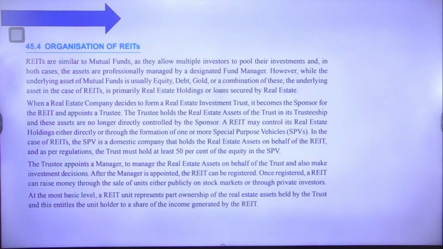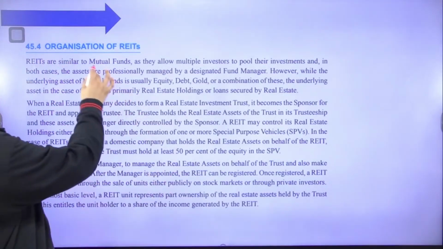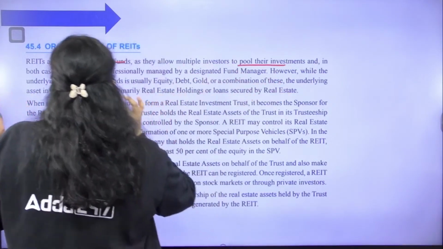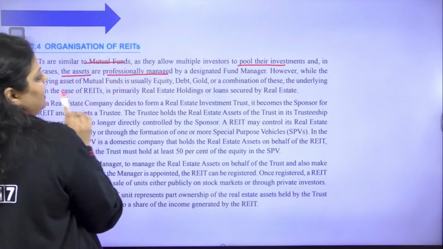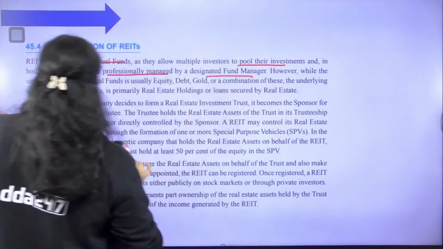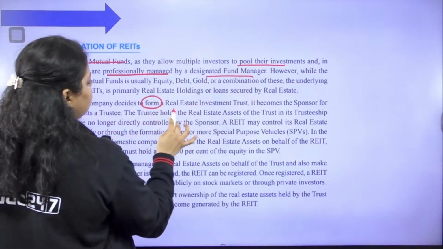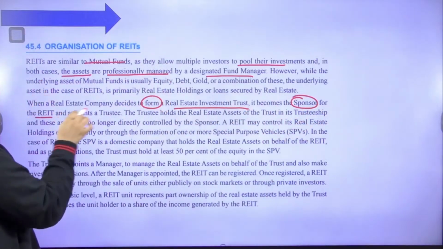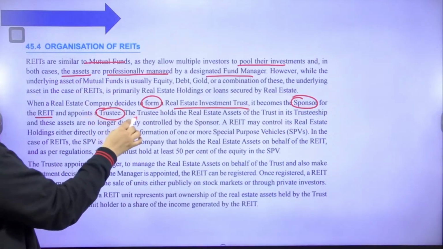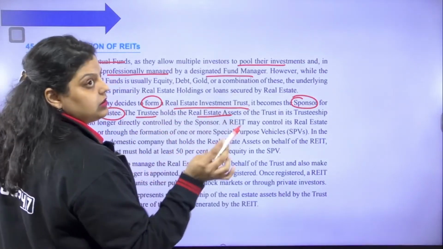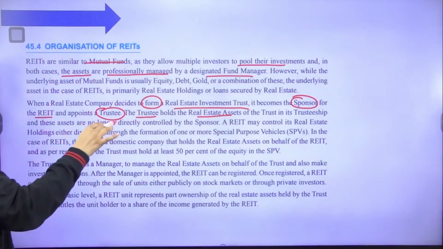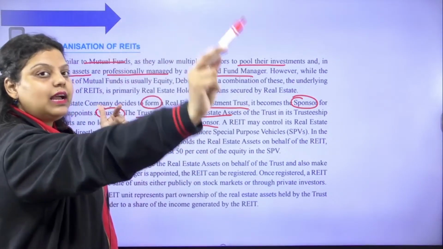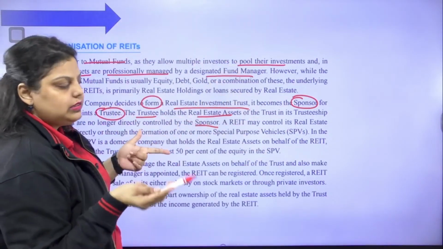Now, the organization of a real estate investment trust is similar to a mutual fund. First of all, they pool the investment of the people. The assets are professionally managed by the designated fund manager. So a real estate company decides to form a real estate investment trust. It becomes the sponsor for the REIT and they appoint a trustee. Now, what will the trustee do? The trustee holds the real estate asset of the trust in its trusteeship. These assets are no longer directly controlled by the sponsor. The sponsor has appointed the trustee to work for it.